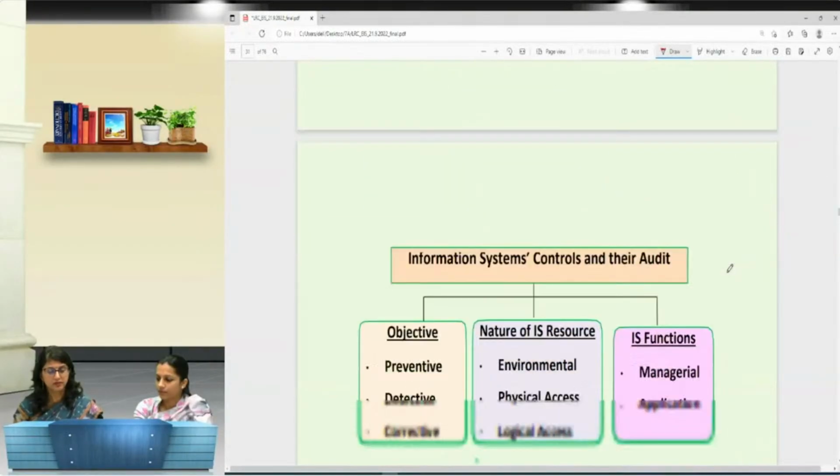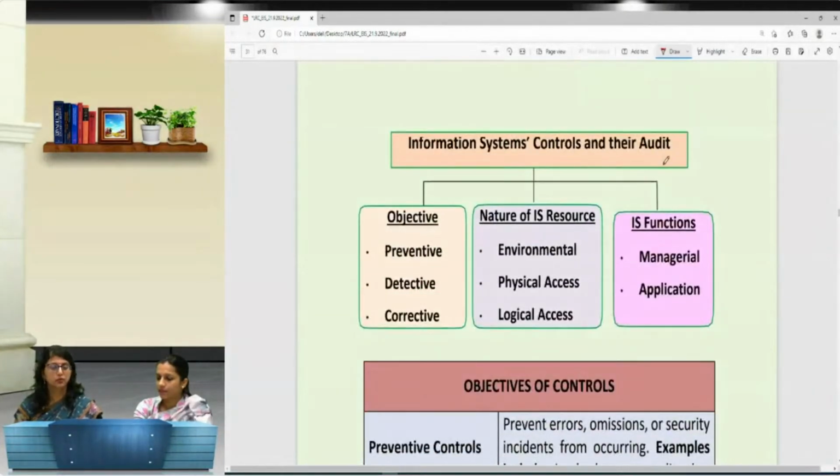Okay? So again we will see, like here, controls and their audit, we have classified objective, nature of IS resources. Now these are the diagrams which are not there in the study material, but they are here just to make you understand that you can make your own diagrams like this.